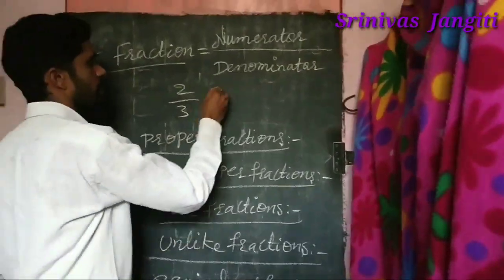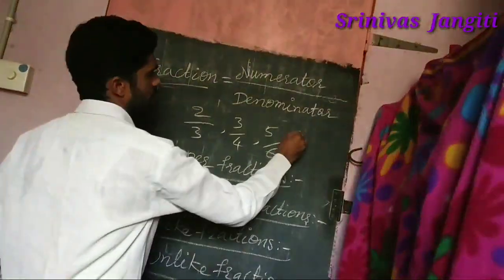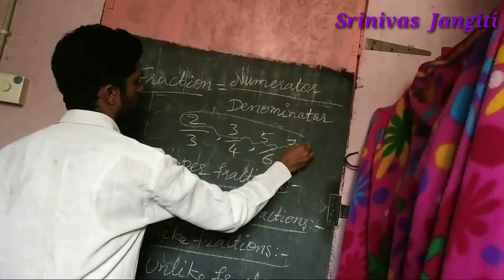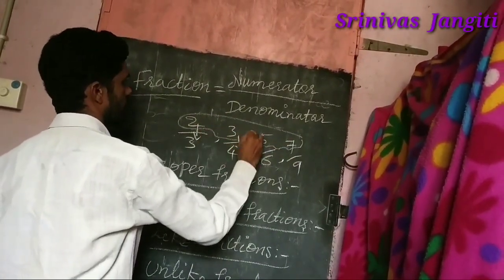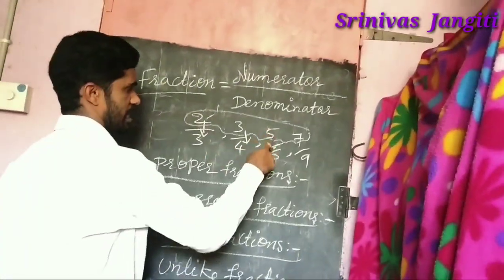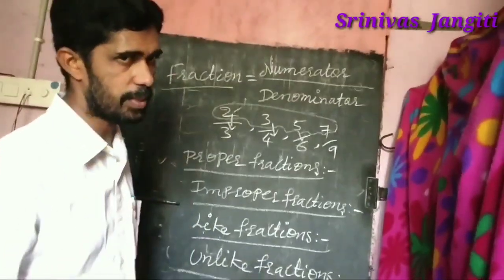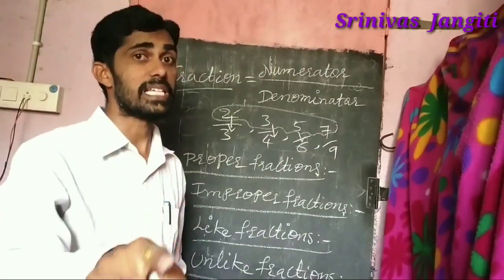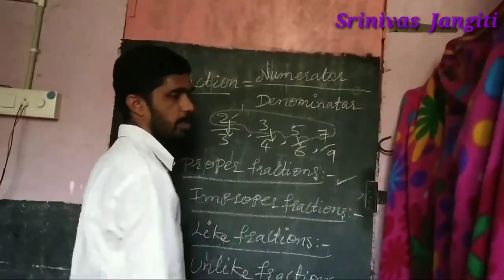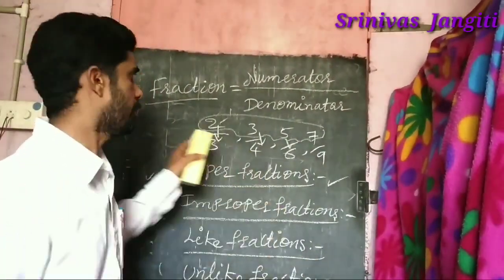Some more examples: 3 by 4, 5 by 6, and 7 by 9. Observe all of these and compare them one by one. In each, the numerator is less than the denominator. So the simple definition of a proper fraction is that the numerator is less than the denominator. I hope you understood proper fractions clearly.